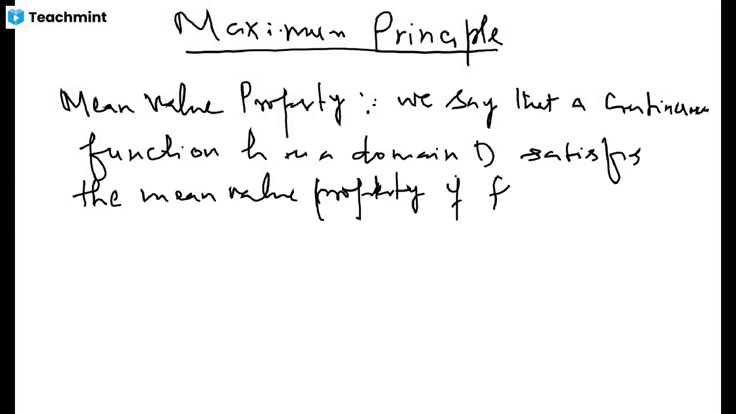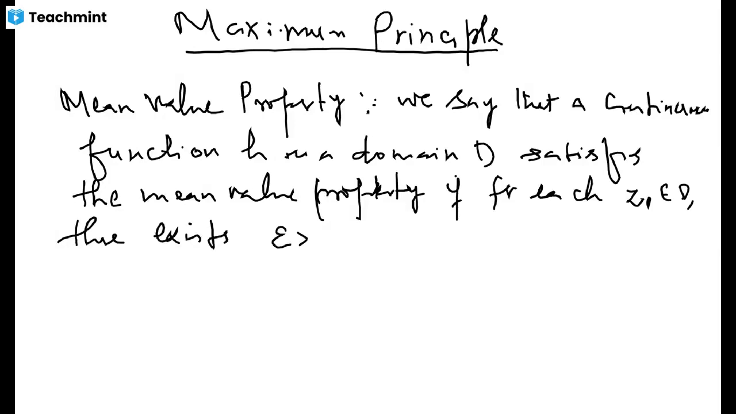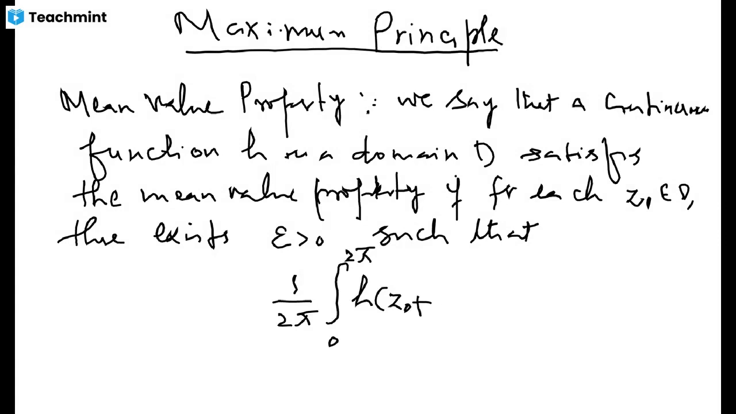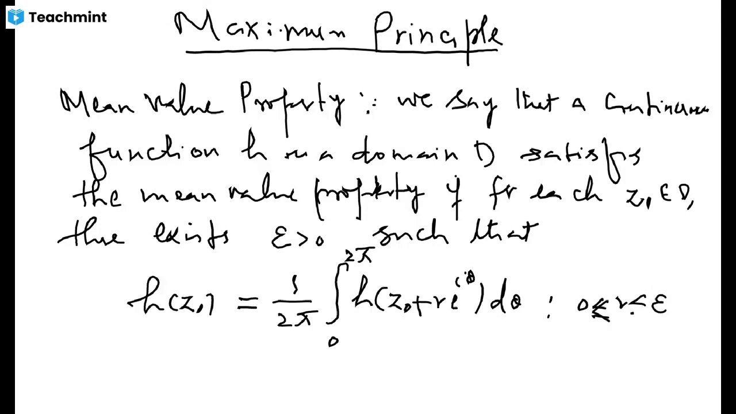if for each point in this domain D there exists a positive number epsilon such that the average of this function over the circle of radius r, where I'm taking r to be any number lying between 0 and epsilon, is equal to the value of the function at the center, then we say that this function satisfies the mean value property.